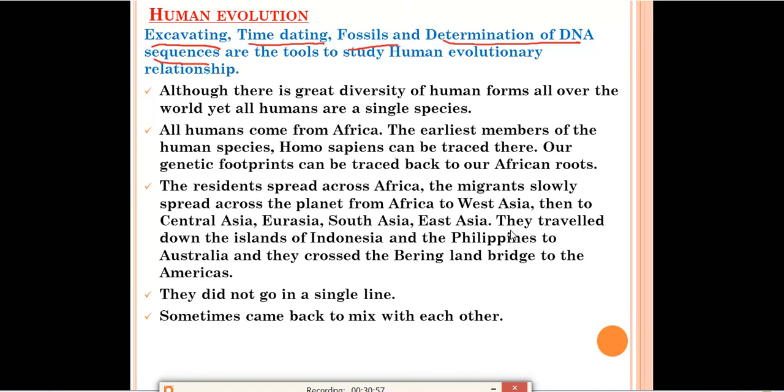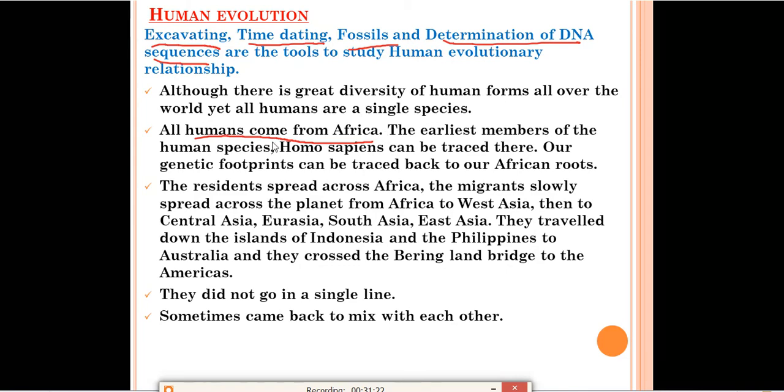But all human beings are a single species, that is Homo sapiens. Although skin color and skin tone are different for different races living all over the world, the species is common for all human beings. All humans came from Africa, which means the common origin for all of us is Africa.